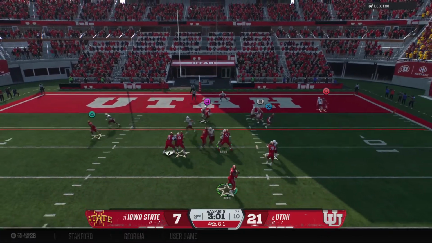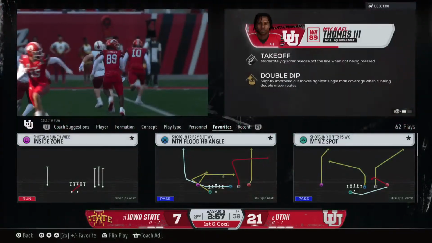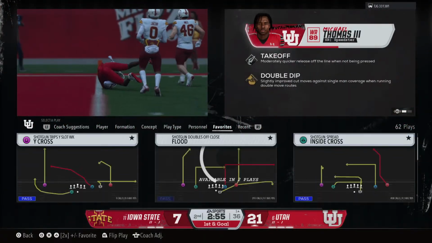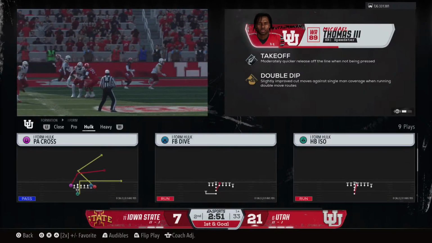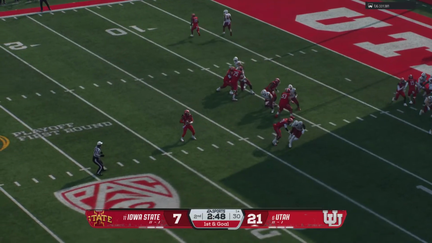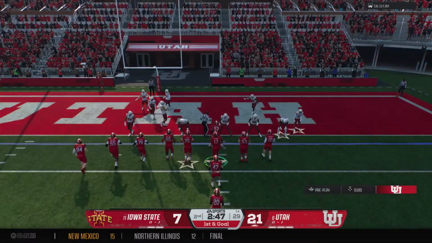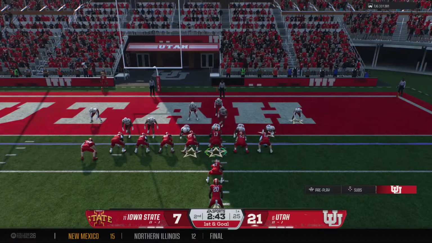Dropping back, it's Etienne. Pass caught, can he get in? And he goes down, but the important thing, it's enough to move the sticks and a fresh set of downs. Boy, a risky decision here to go for it inside the red zone on 4th down, and you come up with a first down. I love that aggressive approach. Let's see if they can come up with a touchdown here to finish off this drive.